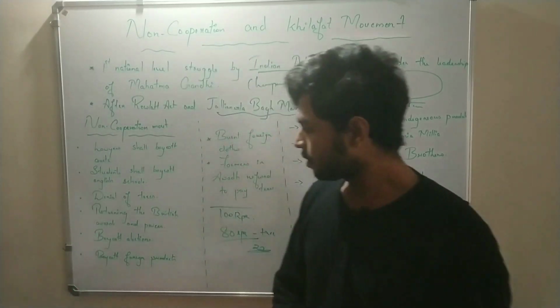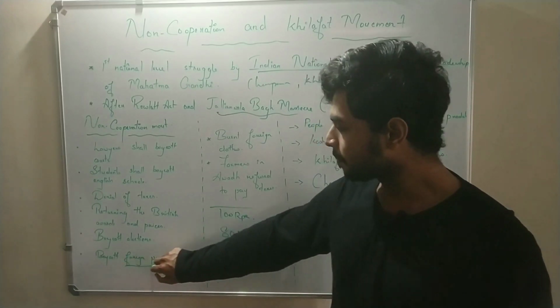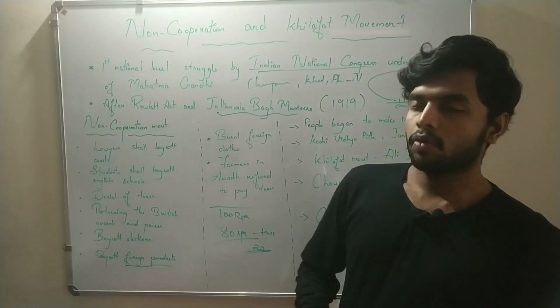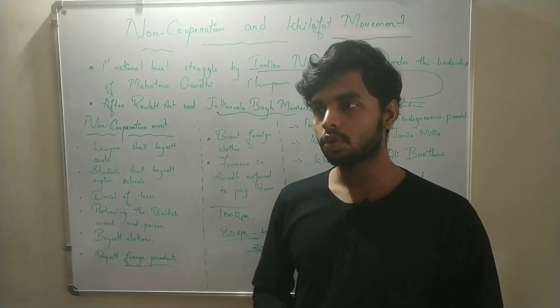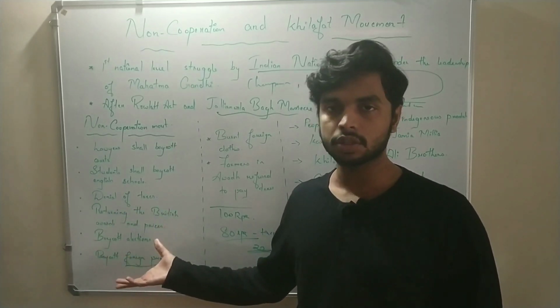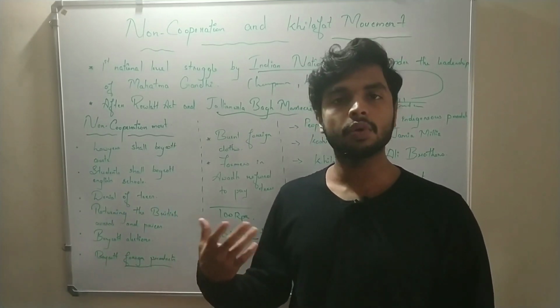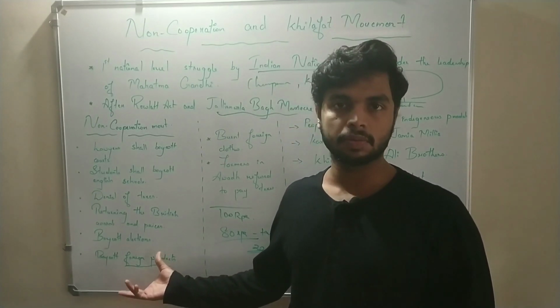The boycott of foreign products is the main important thing. We were allowing the British government to rule us. For the past 200 years, the British government had ruled us only because we were allowing them to rule us. We had bought their products.